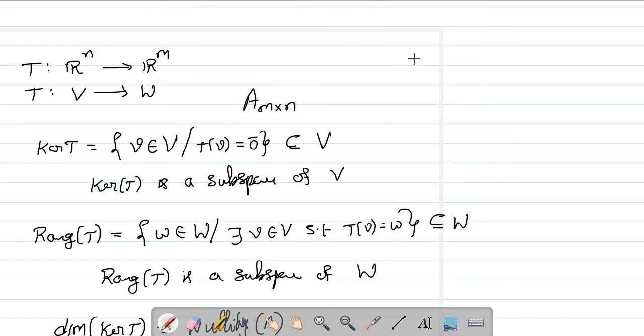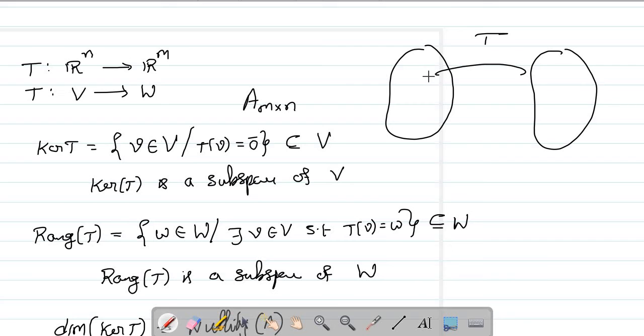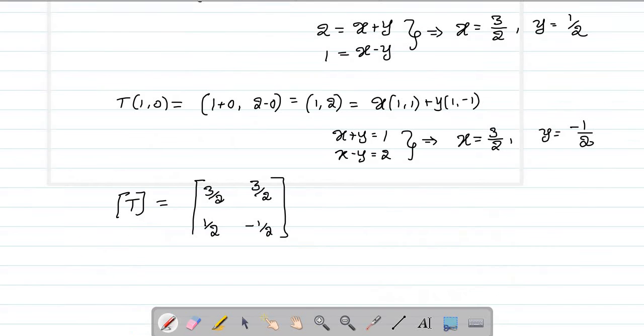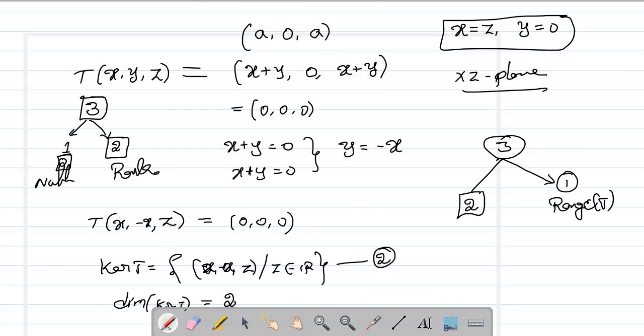Okay. See, you're taking a mapping from one space to another space, right? So here I'm looking at the range. Range means what? Let's say the entire V is mapped to this circle only. Let's assume. It means whatever element you pick up here in W, I can give you a V which is mapped to W. See, for example, let's look at this example itself. T of xyz is mapped to x plus y, 0, x plus y.